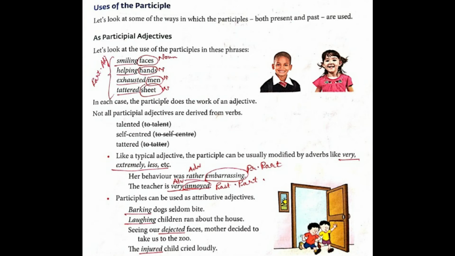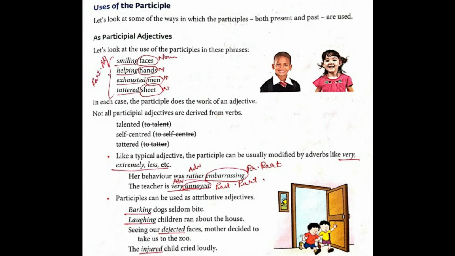Underline rather and write adv, or you can write the full spelling, adverb. And circle embracing and write present participle. The teacher is very annoyed. How is the teacher? Annoyed. How annoyed? Very annoyed. So here the teacher is very annoyed, in that very is an adverb and annoyed is a past participle.